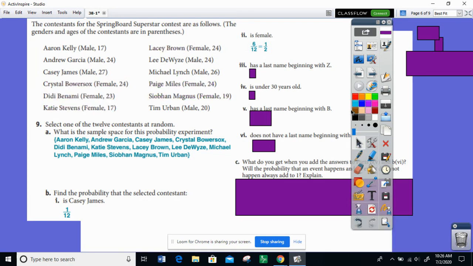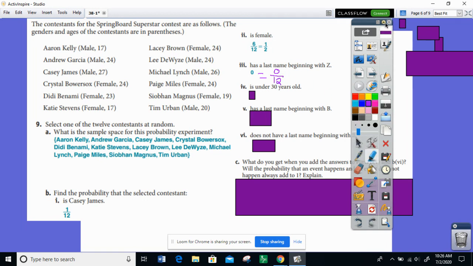All right. What is the probability that a selected contestant has a last name beginning with Z? Well, nobody has a last name beginning with Z over here. Nobody has a last name beginning with Z over here. It's impossible to find somebody with a last name beginning with Z in this set of 12 people. What's the probability of something that's impossible? 0. Another way that we can see that is there are 0 people with a last name beginning with Z out of 12 people that we're randomly choosing from.